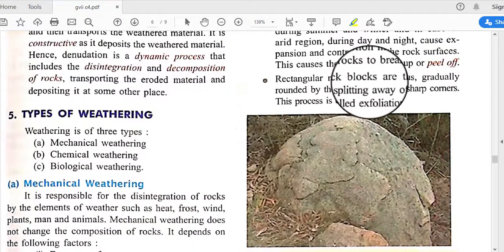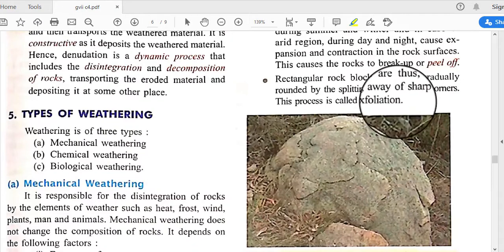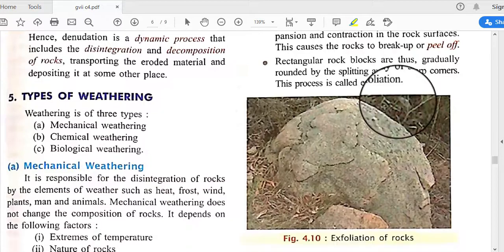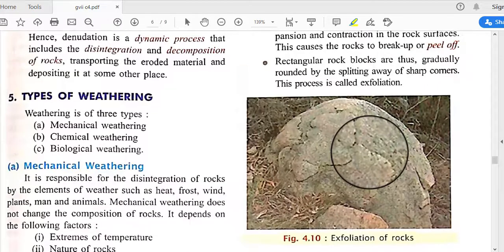Rectangular rock blocks are thus gradually rounded by the splitting away of sharp corners, and this process is called exfoliation. It happens like an onion peeling off.